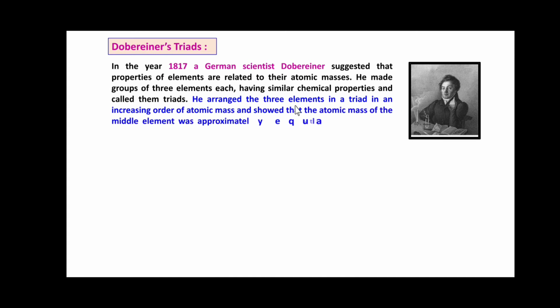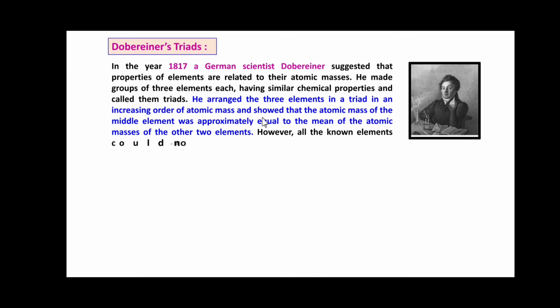He arranged the 3 elements in a triad in the increasing order of their atomic masses, and showed that the atomic mass of the middle element was approximately equal to the mean of the atomic masses of the other 2, or extreme, elements. However, all the known elements could not be classified into Dobereiner's triads, but he played an important role in the classification of elements.